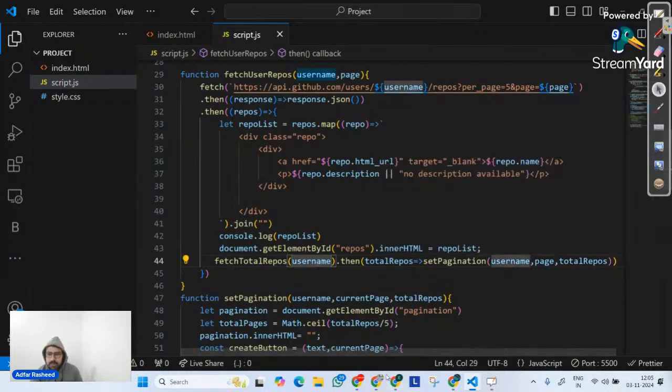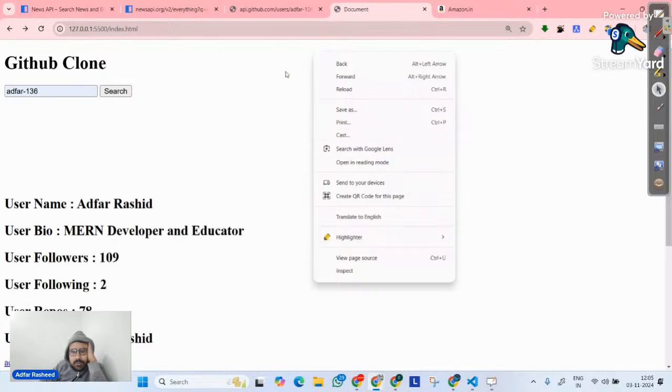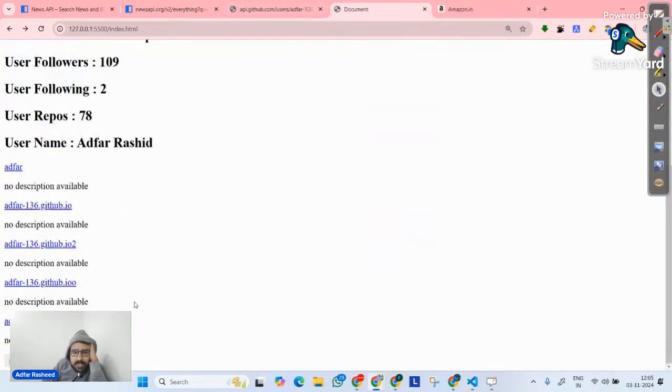And let's see how it works. If I go here, let me refresh my page. Let me say add for 136. Let me click on search. Let's hope it works. It takes a little bit of time. Don't know why. Perfect. It works. Now we can clearly see 1, 2, 3, 4, 5, 6 previous. All the previous. Why is that?